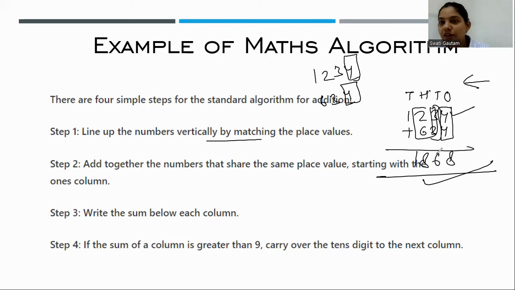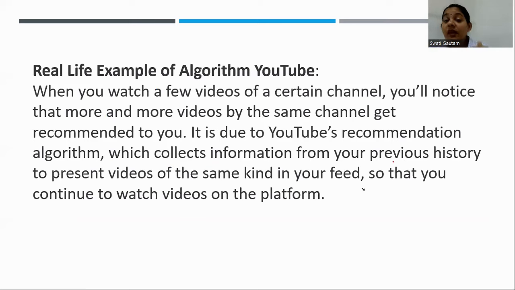In real life, I already told you an example. There is a great example in today's life which is very important, which is an algorithm: YouTube. Suppose you have seen a video of mine on trigonometry, and every day whenever you open YouTube, it will show you another video of my channel of the same type.